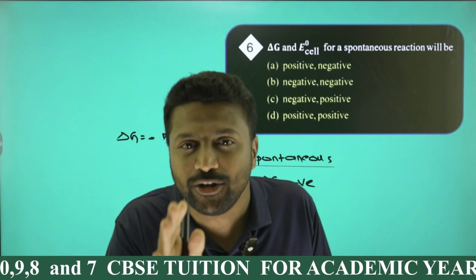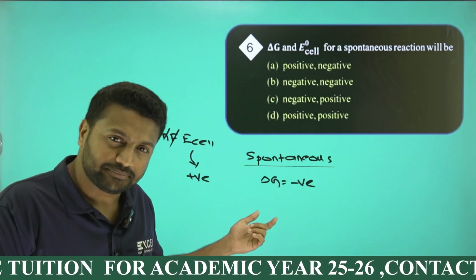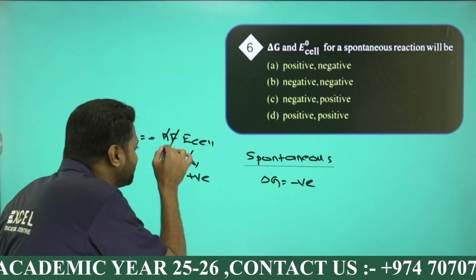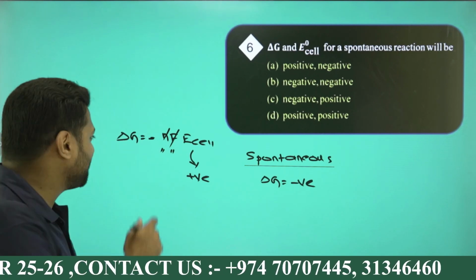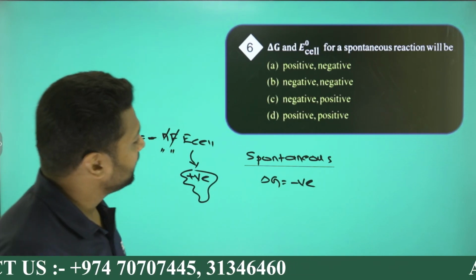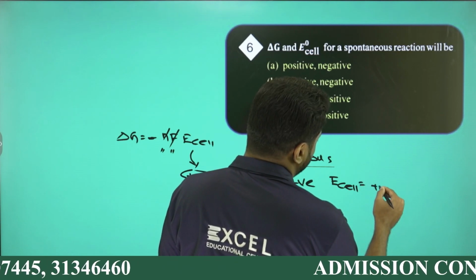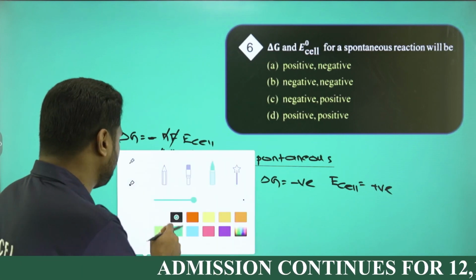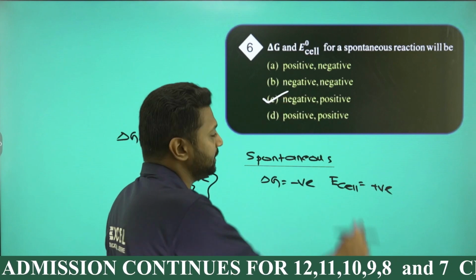Okay, fine, cool, right? And as per the grade 11 thermo concept, a process will become spontaneous if delta G is negative. To make delta G negative, n is always positive, F is always positive, E cell may be positive or negative, but to be spontaneous, E cell should be positive. So E cell positive, delta G negative. Delta G value should be negative and E cell should be positive, negative and positive, option C, right? Go with option C, please.